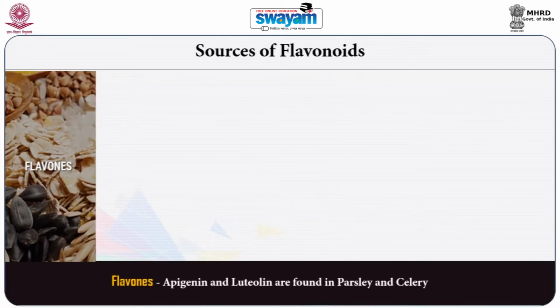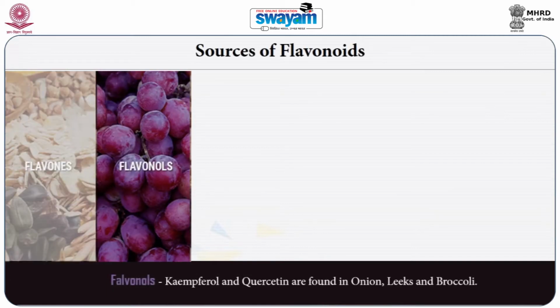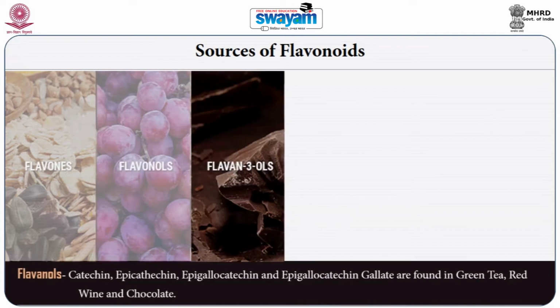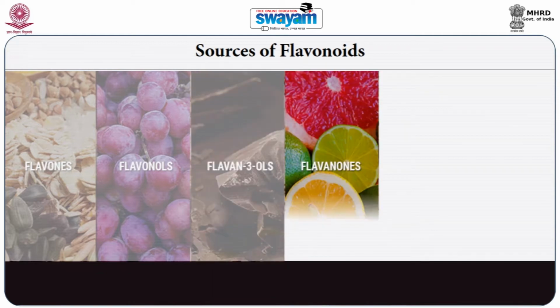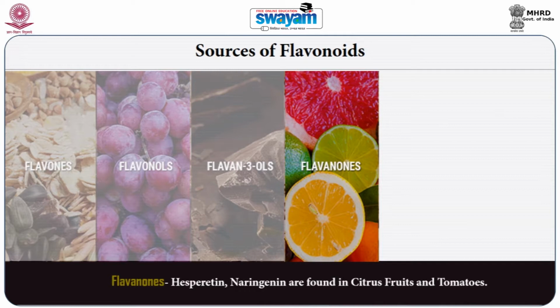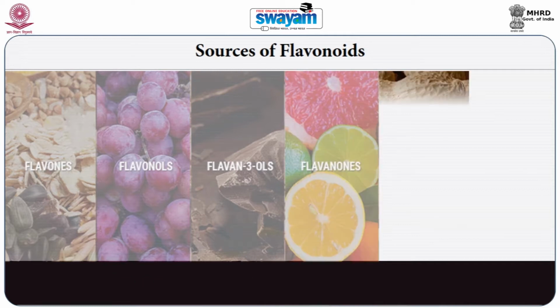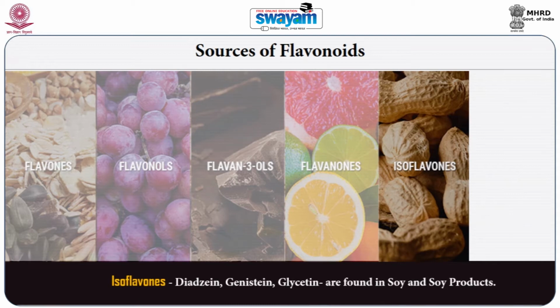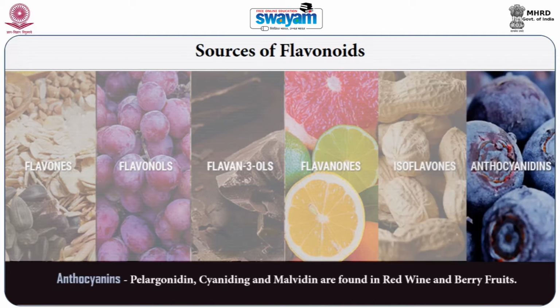Flavones, apigenin and luteolin, are found in parsley and celery. Flavonols, kaempferol and quercetin, are found in onions, leeks and broccoli. Flavanols, catechin, epicatechin, epigallocatechin and epigallocatechin gallate, are found in green tea, red wine and chocolate. Flavanones, hesperidin and naringenin, are found in citrus fruits and tomatoes. Isoflavones, daidzein, genistein and glycitin, are found in soya and soya products. Anthocyanins, pelargonidin, cyanidin and malvidin, are found in red wine and berry fruits.